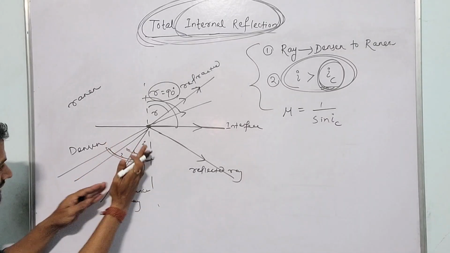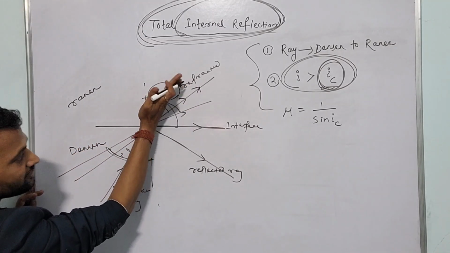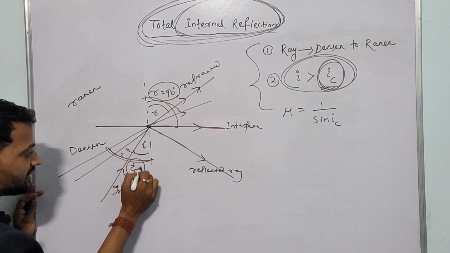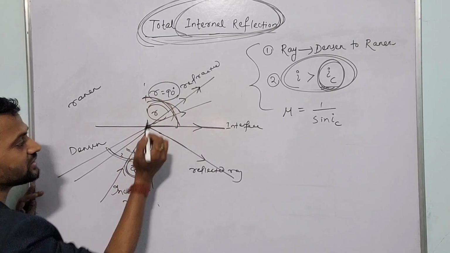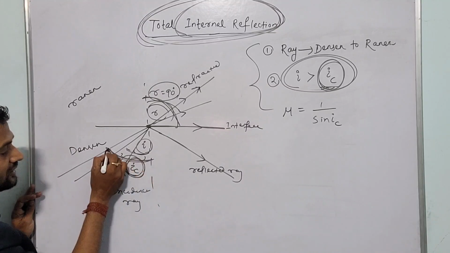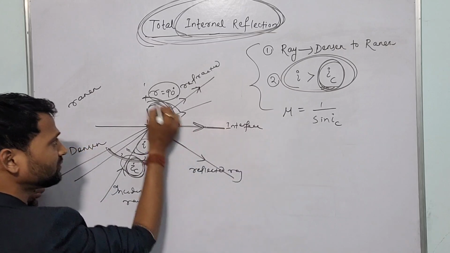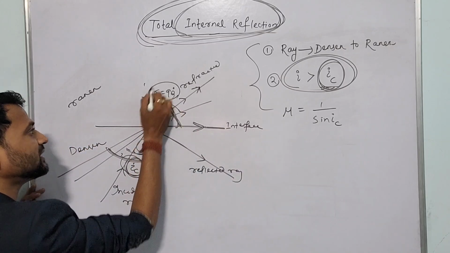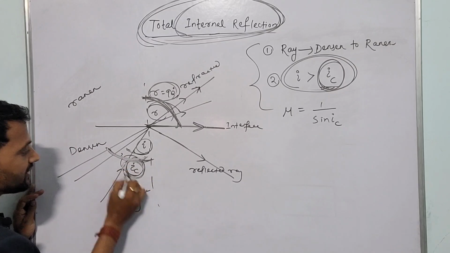Again I repeat, if I increase the value of incident angle, the refracted ray also bends away from the normal. That means if I increase the value of angle of incidence, angle of refraction also increases. Now I will find for a particular angle, the refracted ray will be parallel to the interface, or you can say the refracted angle will be 90 degrees. That corresponding incident angle is the critical angle.